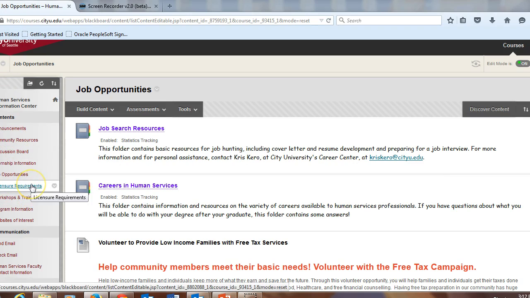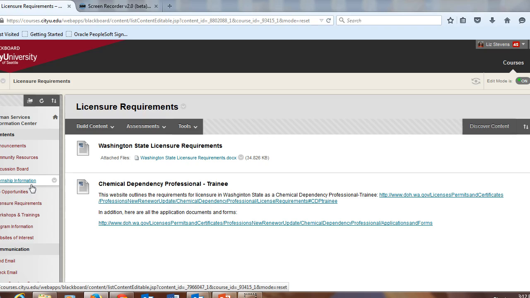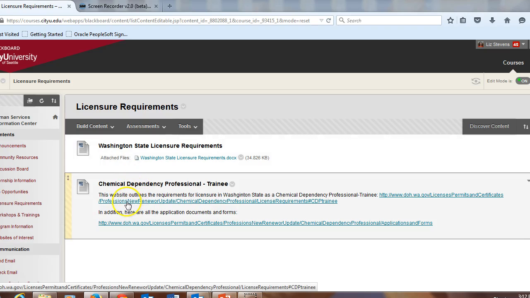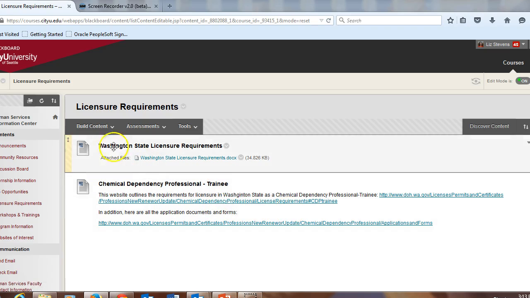Then there's a folder on the licensure requirements for different licenses in Washington State. So this document is about all the different licenses, the counseling license and the social work license, etc. And those usually require a master's degree. The one license that will require an AA or bachelor's degree is the Chemical Dependency Professional license. And so here's a bunch of information about how to go about applying, what you need to qualify for that license.